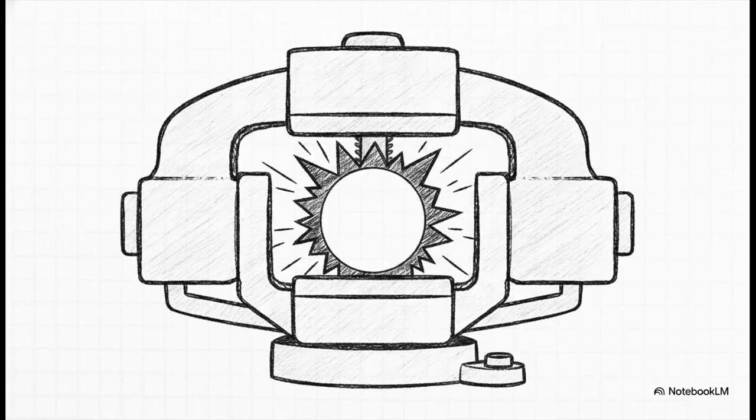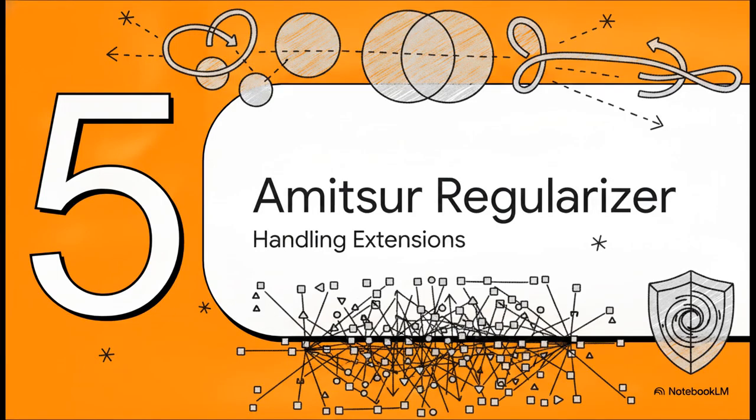Because lambda zeta is forced to be identically 0, the generated ideal has to remain strictly nil. The mathematical machinery has just perfectly, structurally crushed our hypothetical counterexample. Next up, Section 5, the Amitsur Core Regularizer.